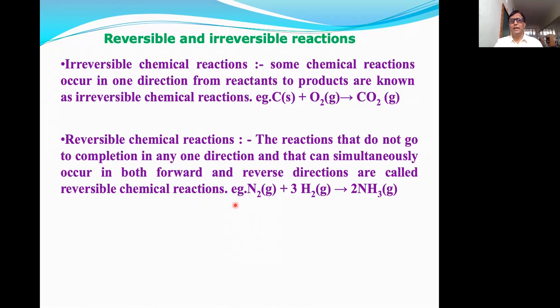For example, you can have the reaction of formation of ammonia from nitrogen and hydrogen gas. This is a reversible reaction. When nitrogen and hydrogen gas combine to form ammonia gas, again the reverse reaction can take place, means the decomposition of ammonia will take place to form nitrogen gas and hydrogen gas.